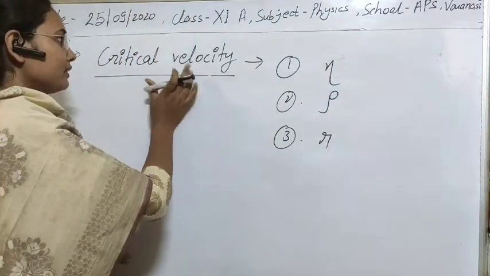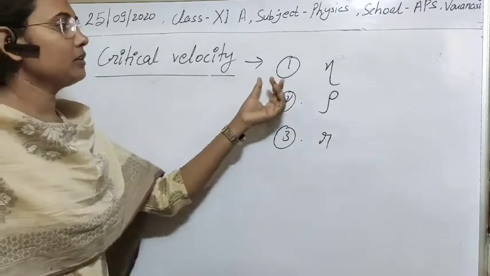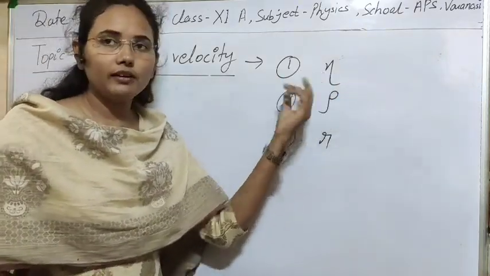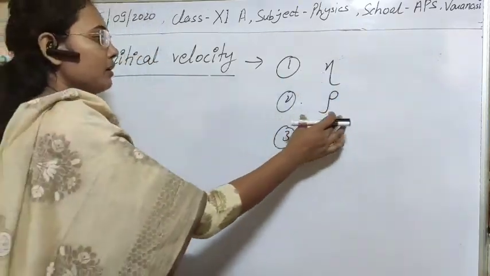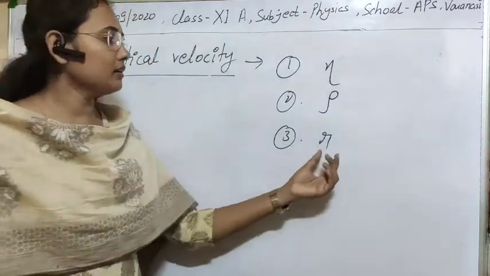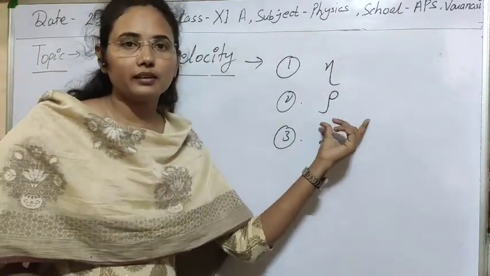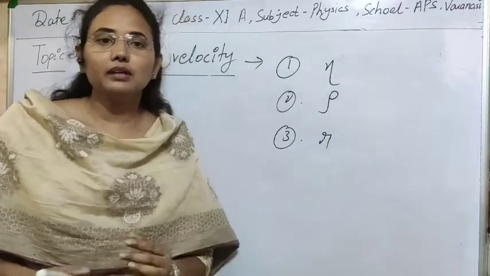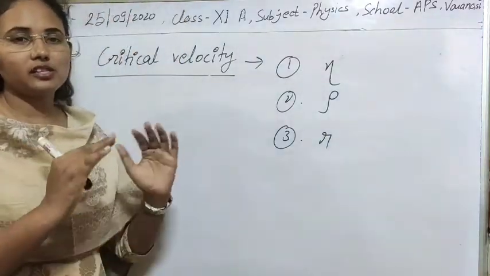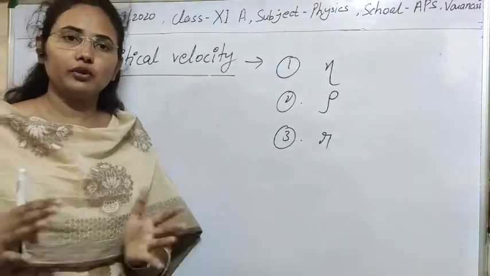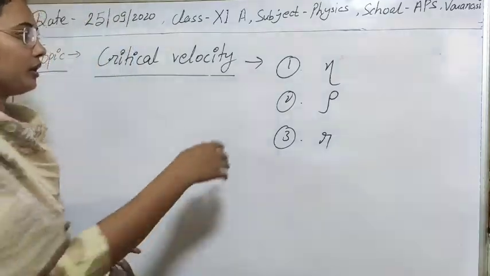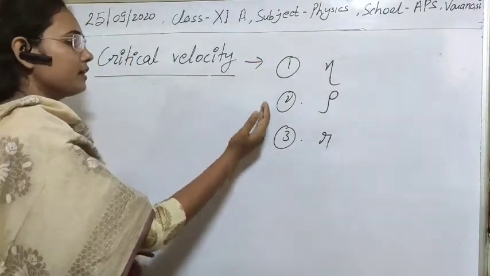This critical velocity depends upon three factors: the viscosity of the liquid or fluid, the density of the fluid taken, and R, the radius of the tube in which the fluid is flowing. Upon these three factors critical velocity depends.